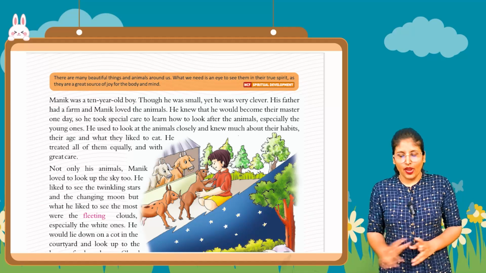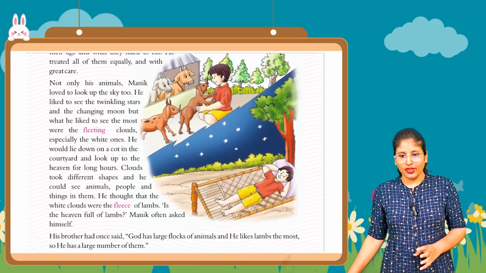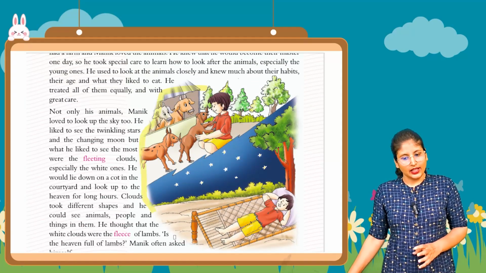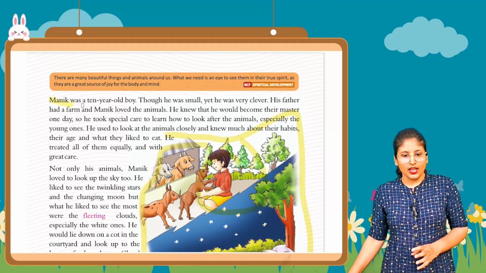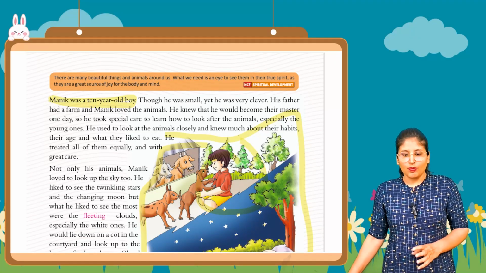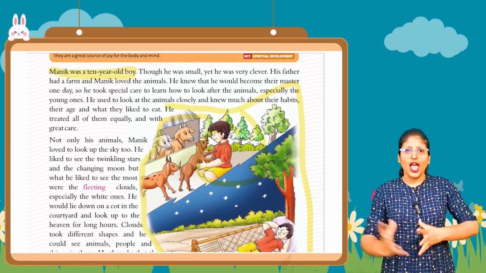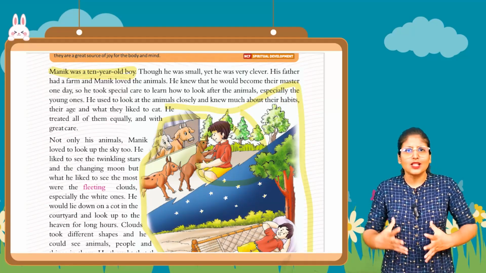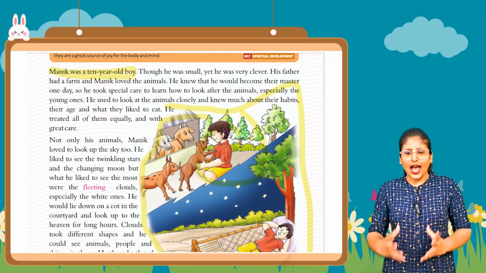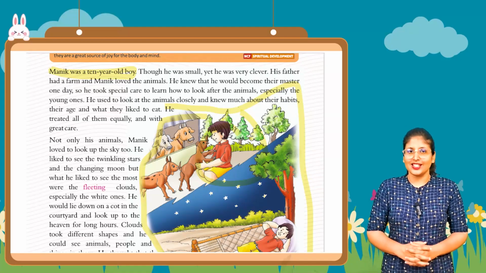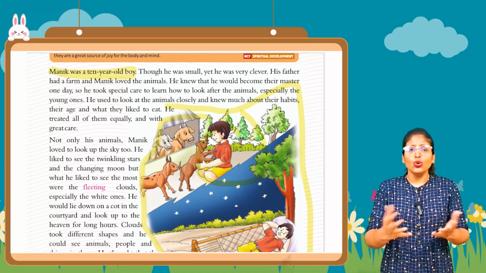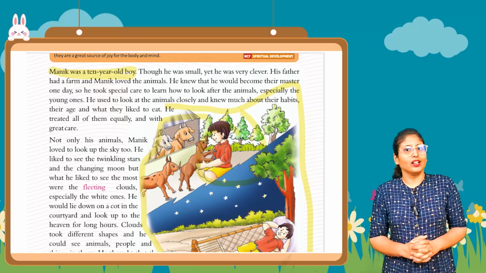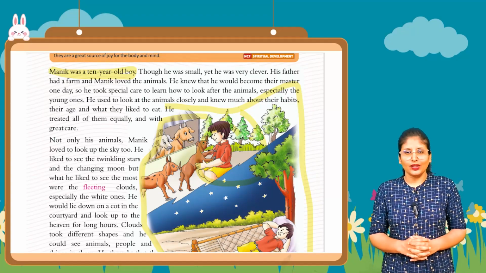So there is a boy. So first observe this picture. Can you see this picture? Yes, so there was a boy. As we know, the boy's name is Manik. Manik was a 10 years old boy. You can see from the picture that there is a boy who is playing a lot with all the animals, and he is enjoying it a lot. He is playing with the animals and he loves it. By this picture we can see it. Of course, small kids, or you also, love animals like dog, cat, isn't it? So Manik also likes all these animals.